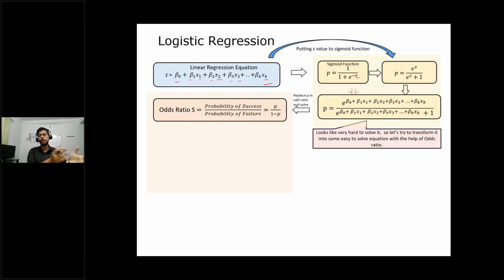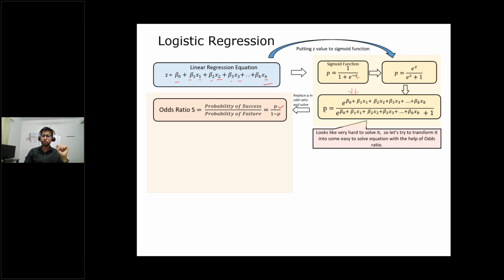What are the odds India will win the match, what are the odds Germany will win the football World Cup? So odds is basically the probability of success divided by the probability of failure. If the probability of success is more, the odds ratio will be more, which means winning chances are more. That's where they talk about the odds ratio. So let's use this odds ratio to simplify this equation further.